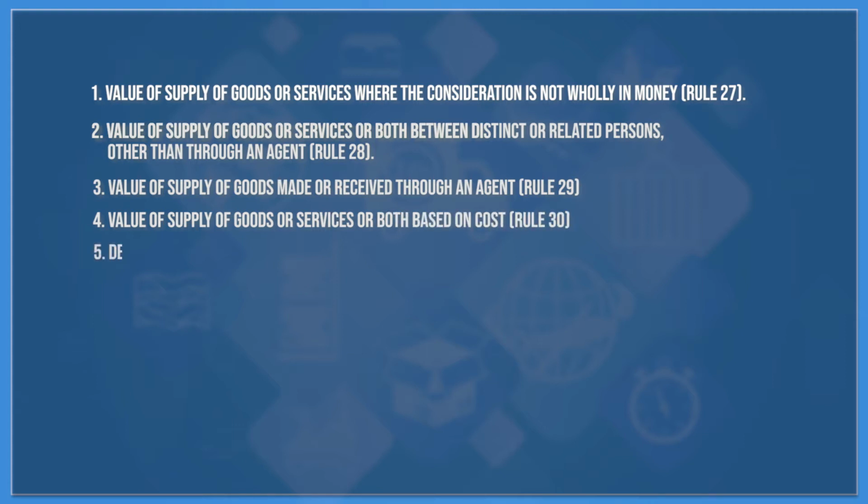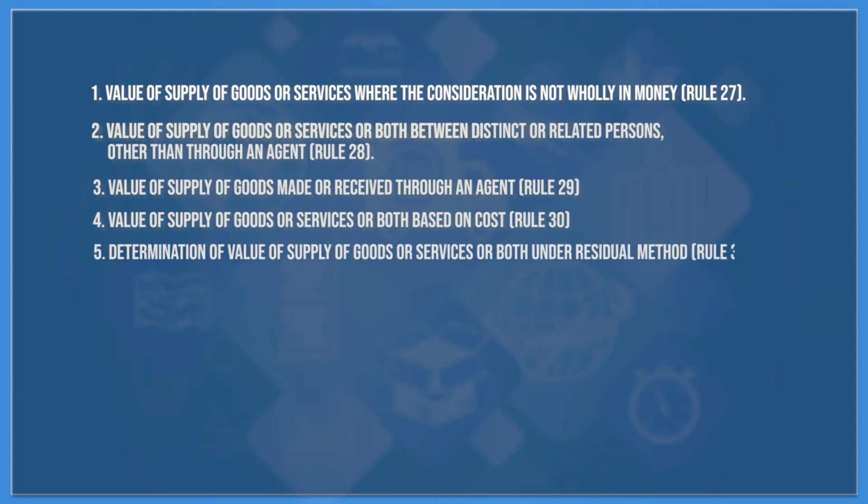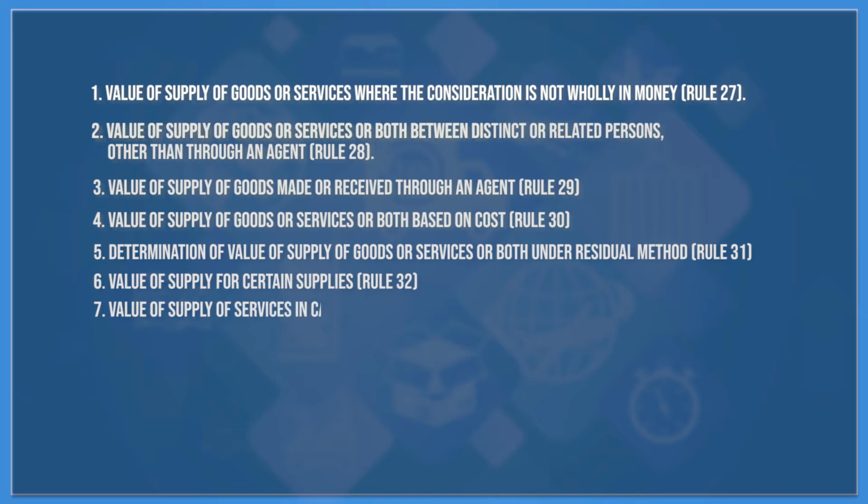Fifth one is determination of value of supply of goods or services or both under the residual method, that is under rule 31. Sixth one, value of supply for certain supplies, that is covered under rule 32. Number 7, value of supply of services in case of pure agent, that is covered under rule 33.